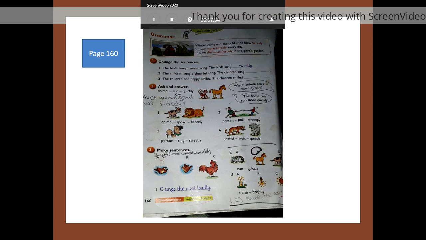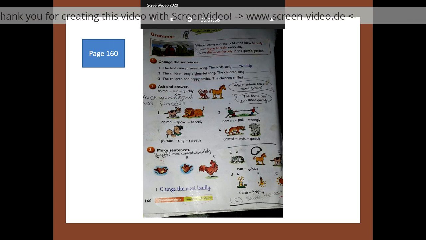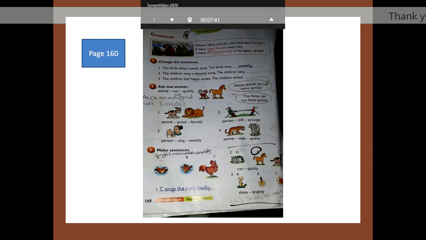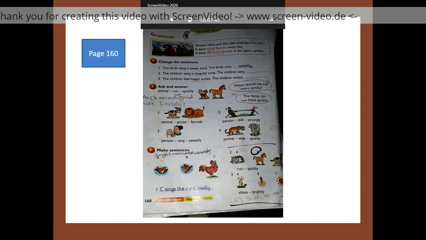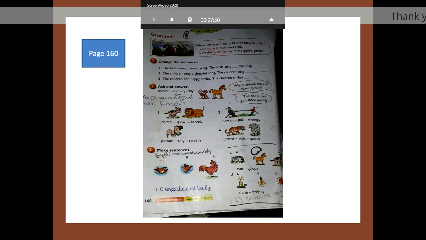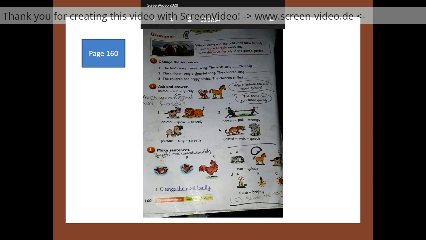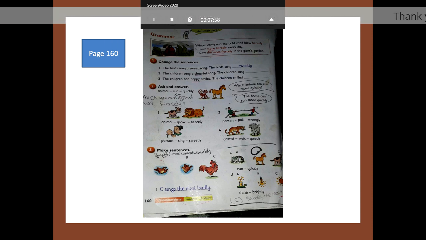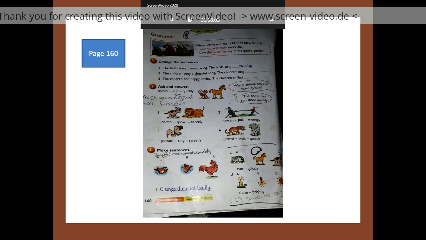Which person can pull more strongly? Because you are comparing between two persons. It will be the old one can pull more strongly. Number 3. Which person can sing more sweetly? It will be the mother can sing more sweetly. The last one, it will be which animal can walk more quietly? I'd like you to answer it by yourself. Then I'll send you a photo of the answer.